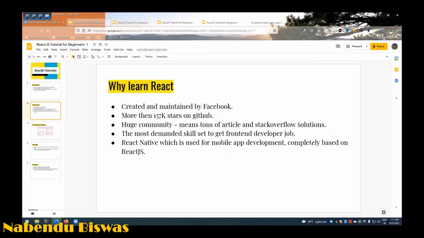And it is the most demanded skill for front-end developers. See, Angular is also there, so there is a lot of discussion about Angular or React, but React is used everywhere. React is used in startups also, and in startups more than 95% of jobs are in React only. So they prefer React. 5% are going to Vue nowadays, but that is very less.